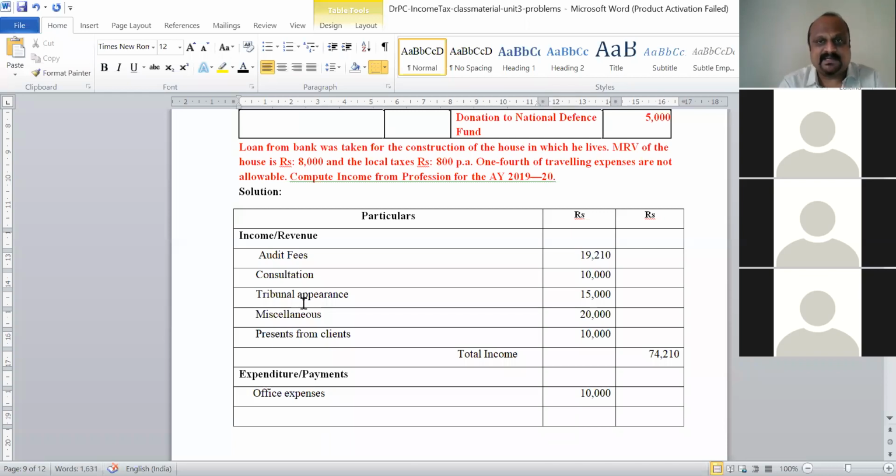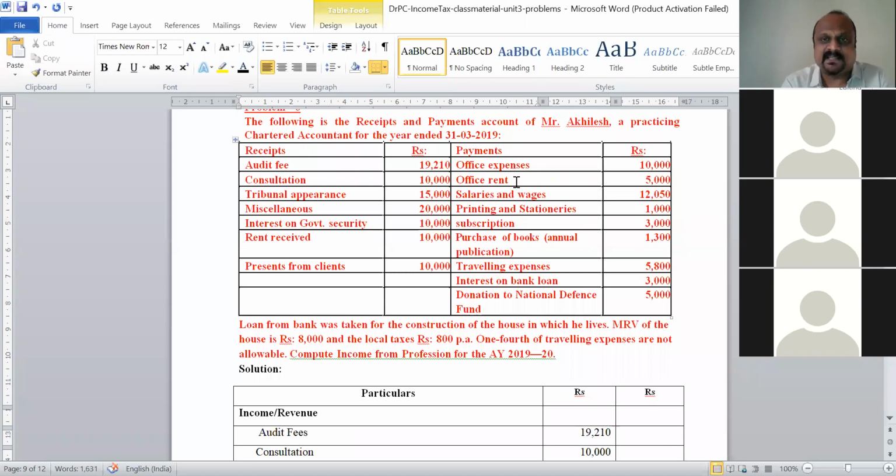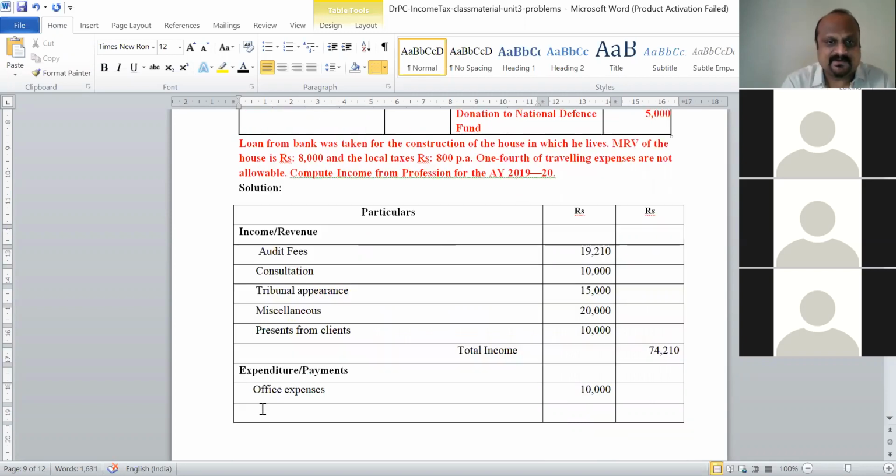Next thing, office rent. Of course, he is paying the rent for the office that he is using for his CA office. The rent of that is a permissible expenditure. Office rent 5,000. Yes.